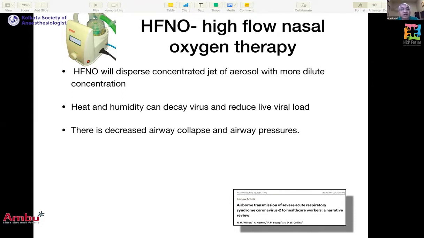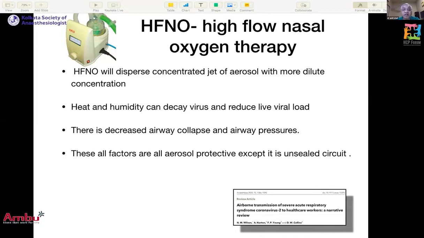Also, there is CPAP generation, so there is decreased airway collapse and lower airway pressures. All in all, these factors are aerosol protective, except that this is done with an unsealed circuit. So the patient's viral load is still going to the atmosphere. We are not closing it. If you put a mask over that, things would be much better, but that is not possible with high flow nasal oxygen.